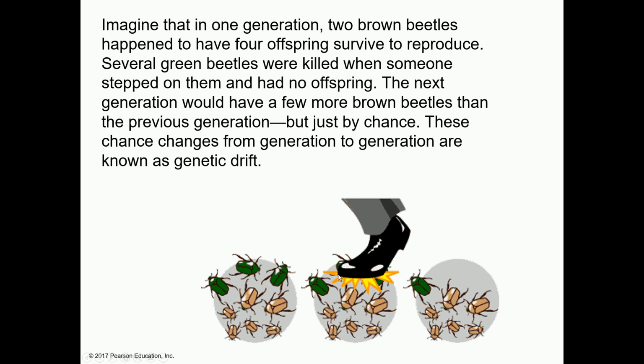Now here, this person stepping on the population of insects and the green ones getting killed is not on the basis of any characteristics. It is something happening just by chance. So this is what genetic drift is.